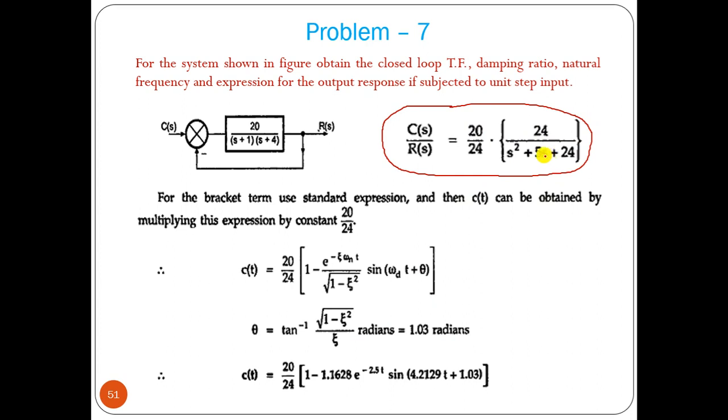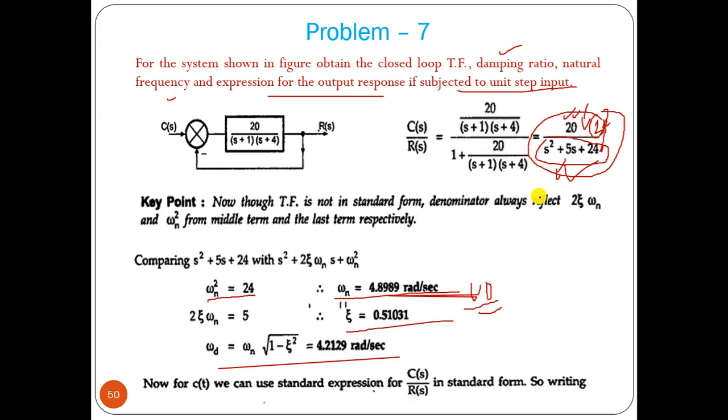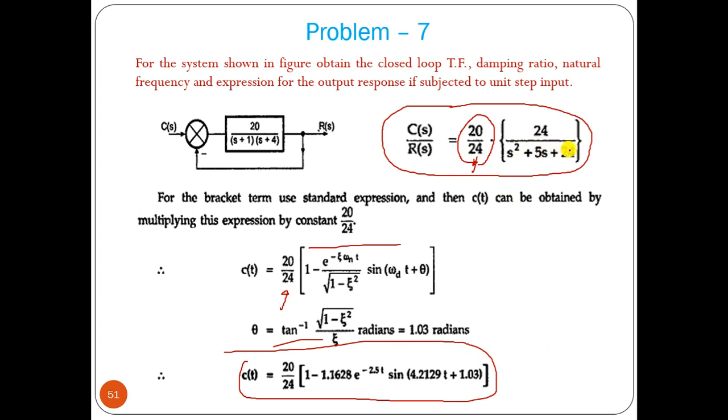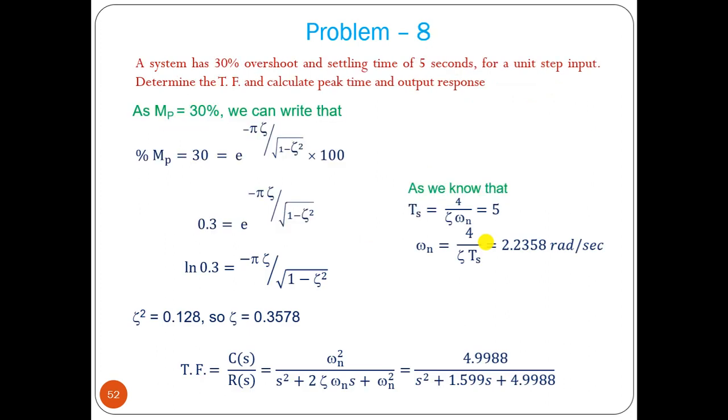So it will be 24 by this. Here you have to multiply numerator and denominator by 24. So this becomes a constant term that will come into the picture. The formula is known. We can put in all the formulas for theta, omega d and so on, and find the expression. So the trick is: if in a second order system transfer function the numerator is not equal to omega n square, then we make it omega n square by multiplying numerator and denominator by that omega n square value. Then we get some constant outside of that function. This is the trick of this problem.